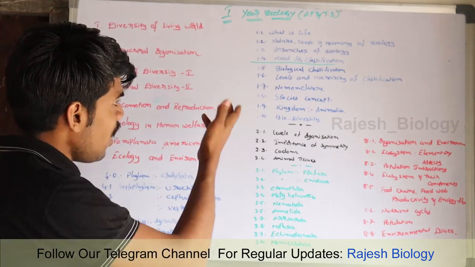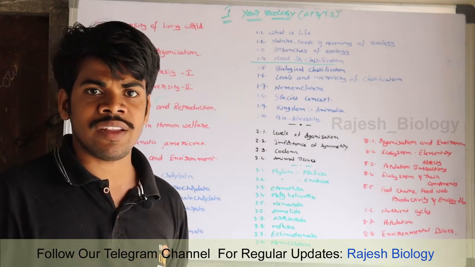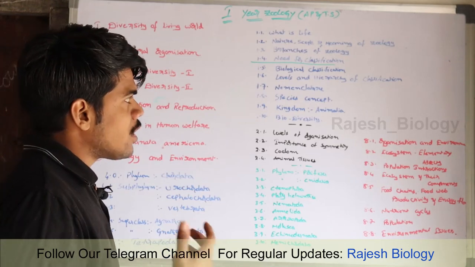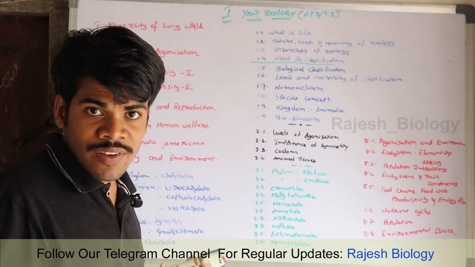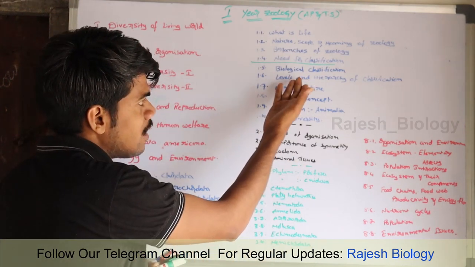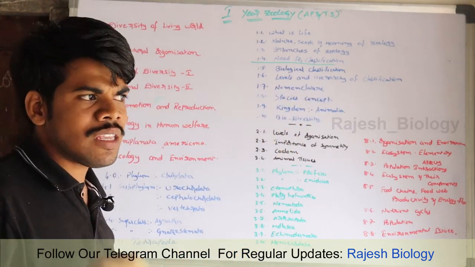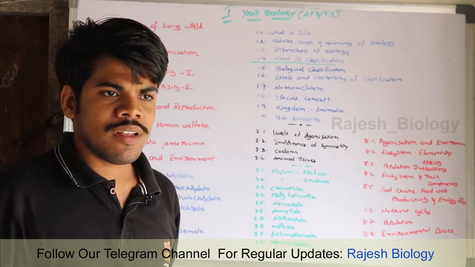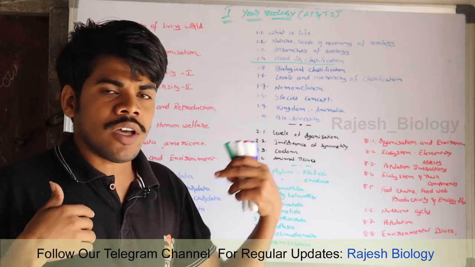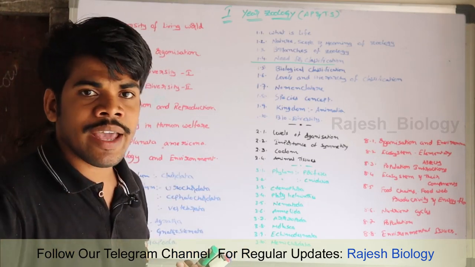Okay, and need for classification. We have to classify all the animals for better understanding, for our convenience, right? So need for classification and biological classification. There are different types of classification. Clear. So need for classification and biological classification, levels and hierarchy of classification. Hierarchy means a family tree. Our grandpa has 2 sons, our father and our father's brother, and then next we, then next our children. This is known as hierarchy.